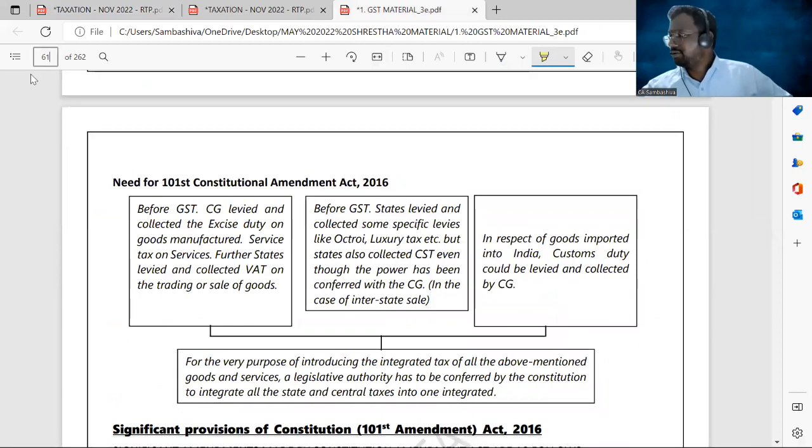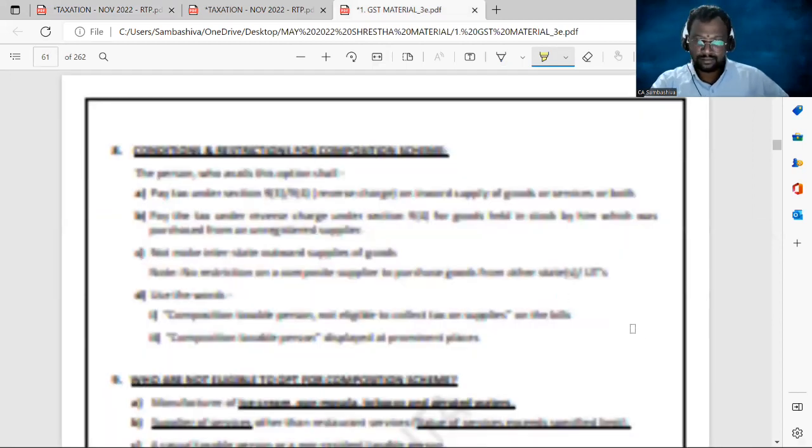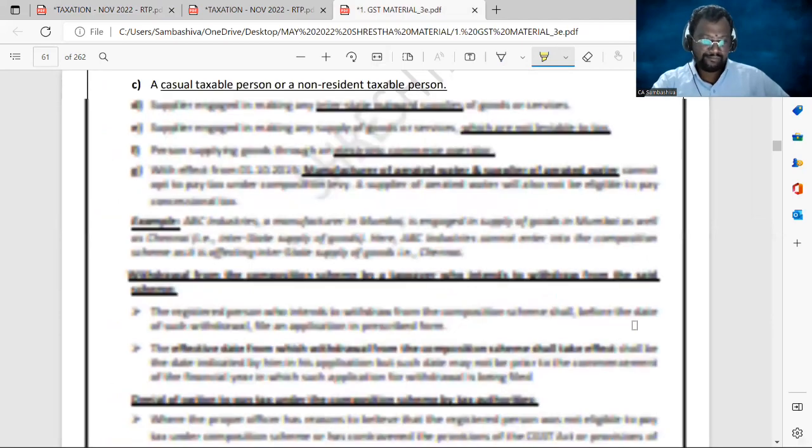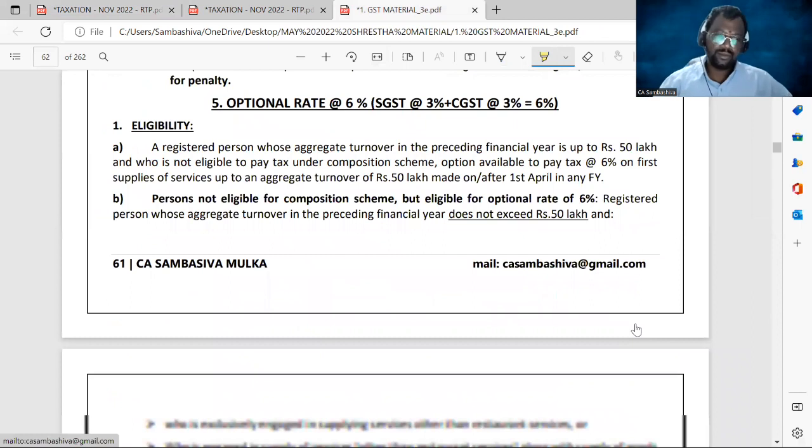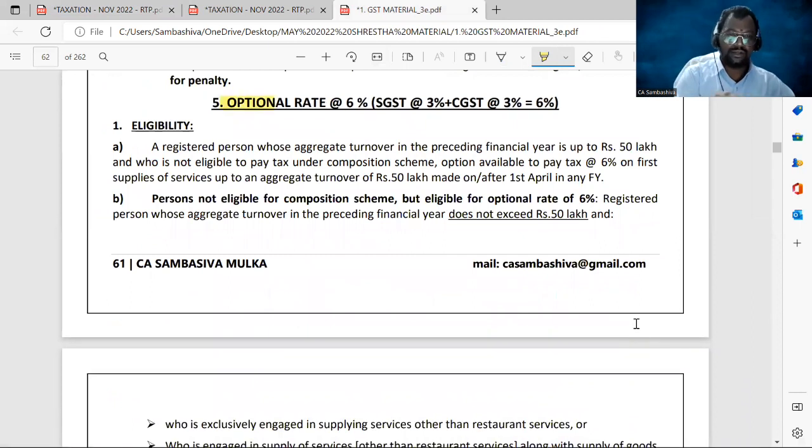Come to page number 61. Yeah, here it is. Optional rate scheme, 6%. Okay, sir.